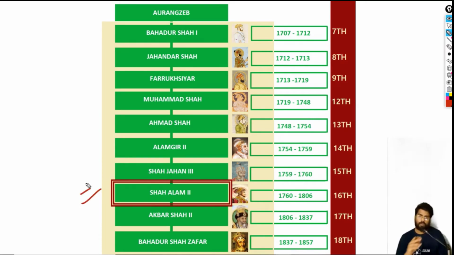Out of all the Mughal rulers, this guy was genuinely the most insulted, the most humiliated one. His daughters were stripped, they were raped, he himself was blinded, tortured. So out of all Mughal emperors, this guy was the most humiliated one.